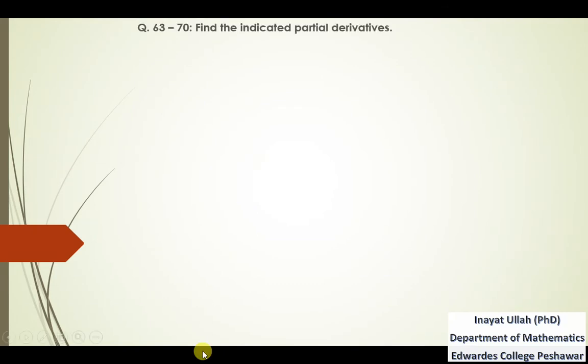In this slide we need to find the indicated partial derivatives in questions number 63 through 70. So these 8 questions we need to find the indicated partial derivatives. We are given a function v in question number 68, somewhere here. We are given the function v, natural log of r plus s square plus t square. We need to find the third partial derivative of this v with respect to t, then with respect to s, then with respect to r, in this order.